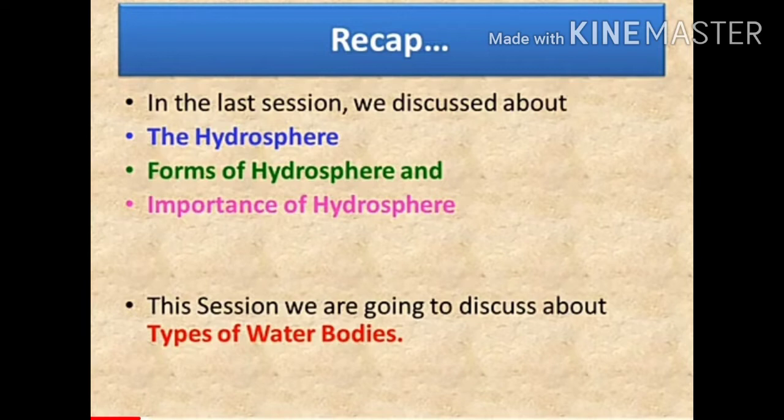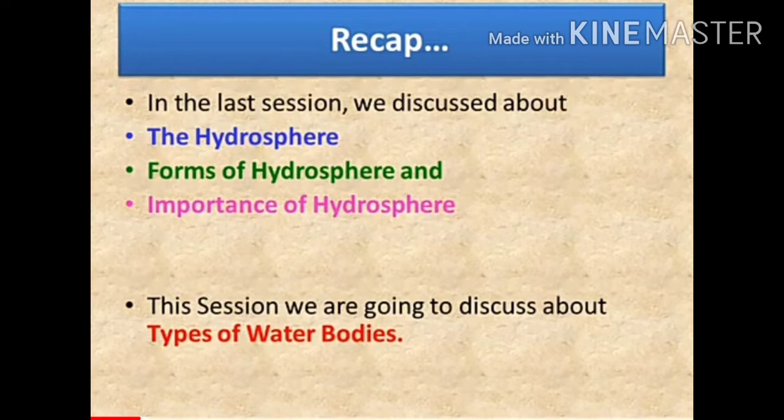Hydrosphere is in the form of liquid, vapor, and solid. We need water to carry out many activities in our day-to-day life. We need water to drink, take bath, cook food, etc. Animals and plants also need water for survival.